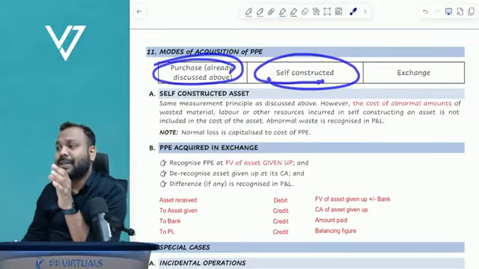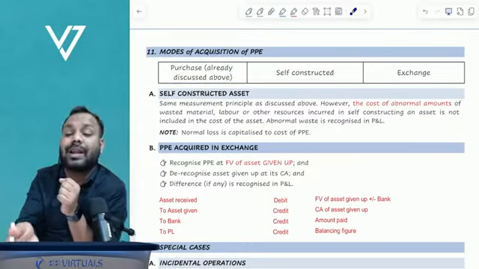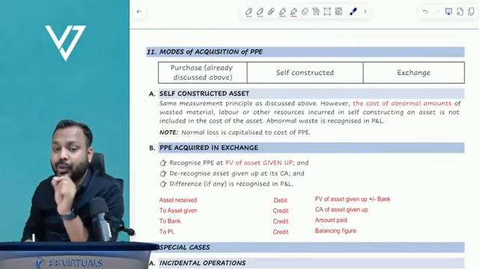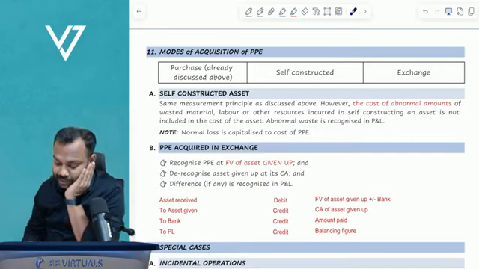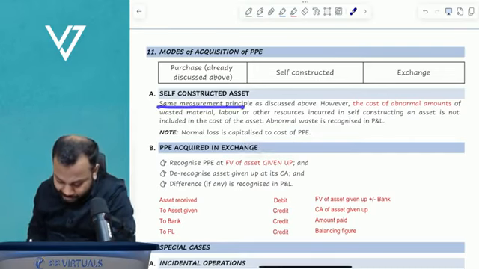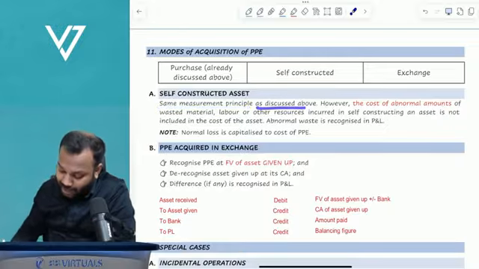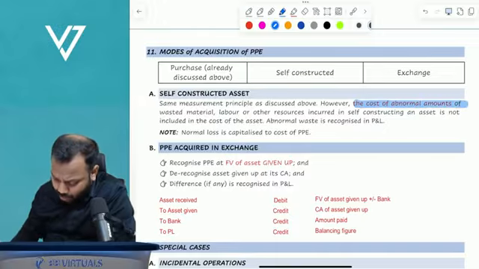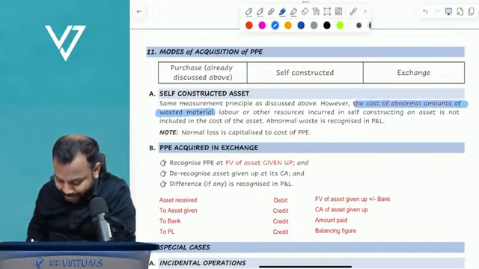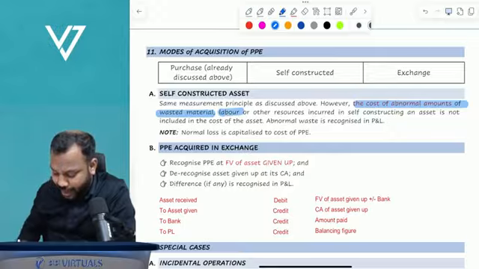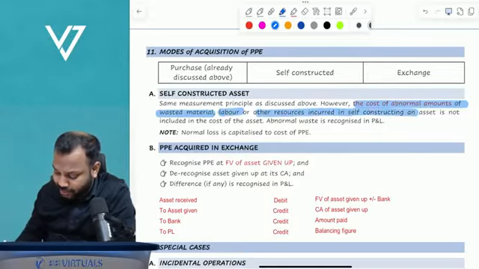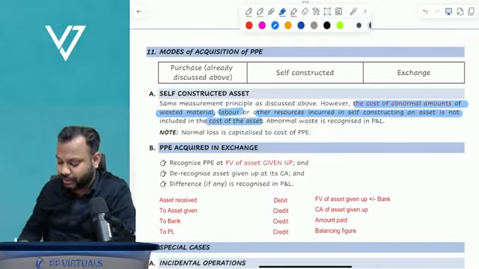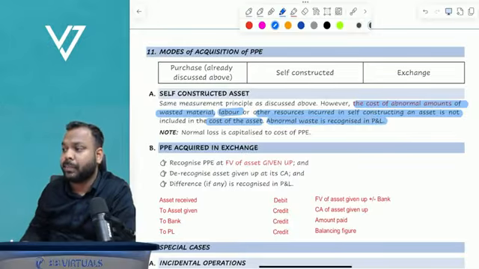Self-constructed. The standard says if you construct the asset yourself, the principle is exactly the same as purchase, but you have to take care of a few things. The same measurement principle applies. However, the cost of abnormal amounts of wasted material, labor and other resources incurred in constructing the asset is not included in the cost of the asset. That is, abnormal waste is recognized in P&L.